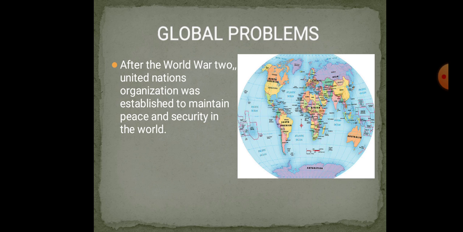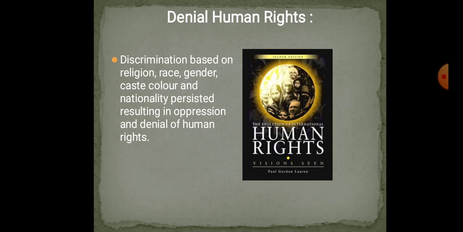After the Second World War, to prevent war and to establish peace, UNO, the United Nations Organization, was established. Now it is striving to solve all the global problems. There are so many problems we are going to learn in detail today.